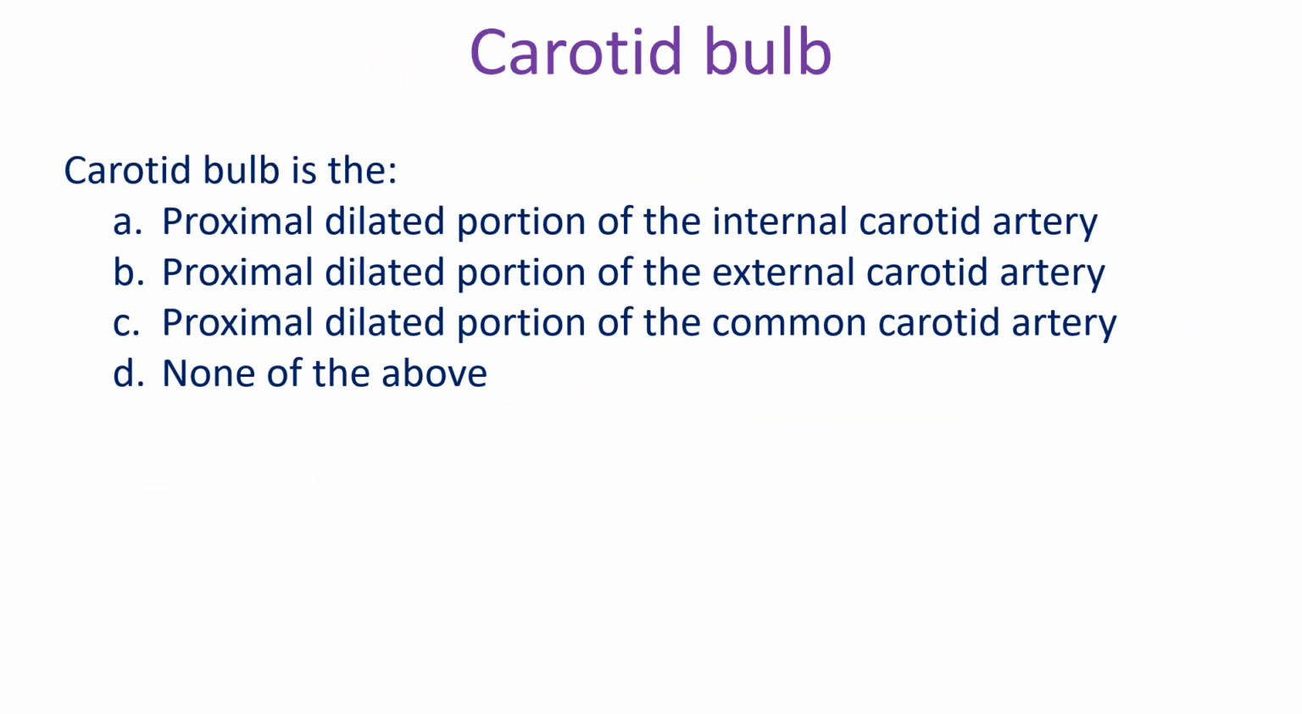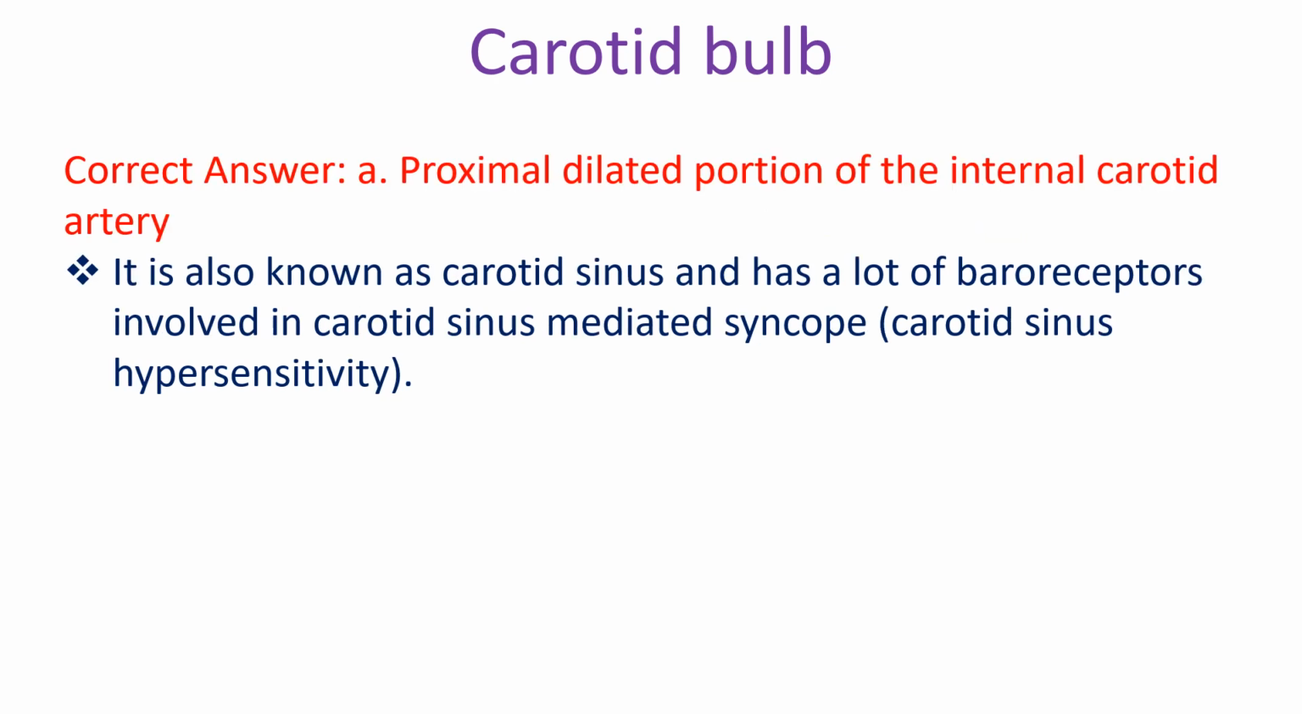The carotid bulb is the: A, proximal dilated portion of the internal carotid artery; B, proximal dilated portion of the external carotid artery; C, proximal dilated portion of the common carotid artery; D, none of the above. Correct answer: A, proximal dilated portion of the internal carotid artery. It is also known as the carotid sinus and has a lot of baroreceptors involved in carotid sinus mediated syncope,